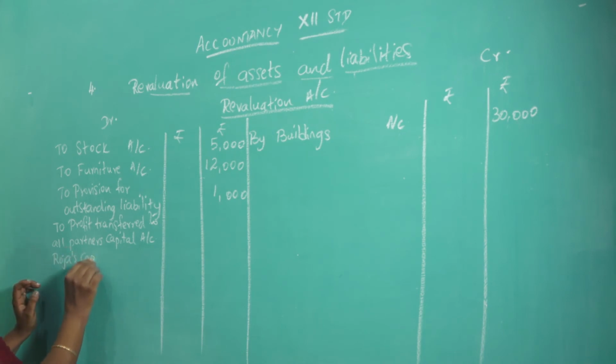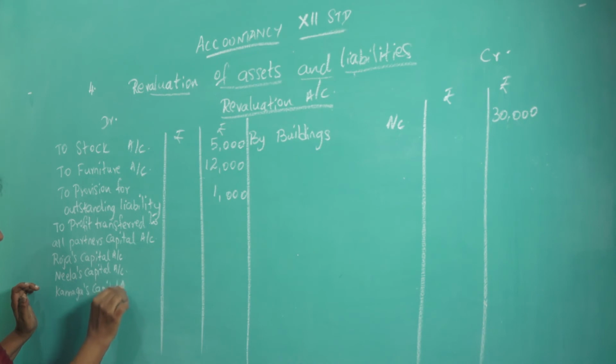So who are the partners? Roja's capital account, Neela's capital account, Kanaga's capital account.